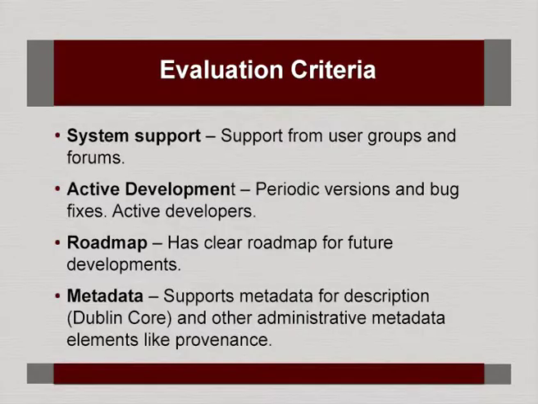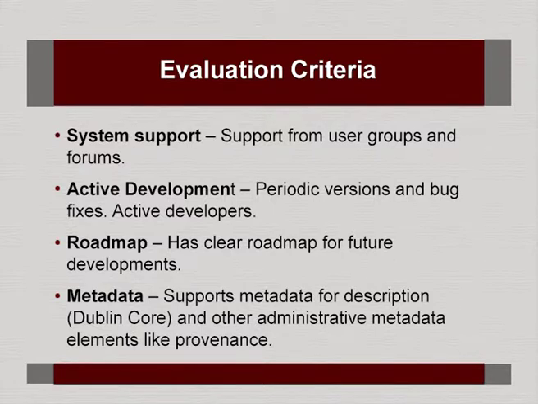DSpace has forums at various levels, at a developer level, at a user level. So these are communities of users or developers who constantly support the system and try to improve it, or sometimes in these forums they may give a wish list. So active development is one of the important things for any software.